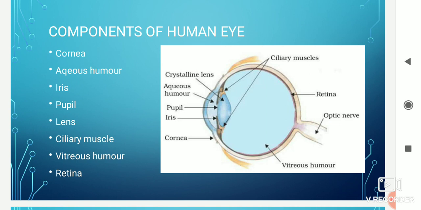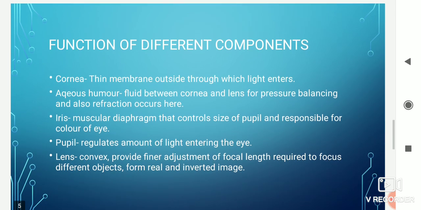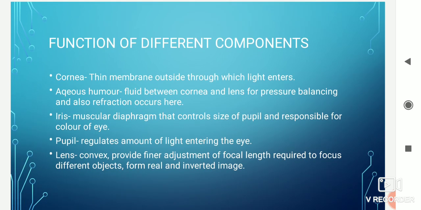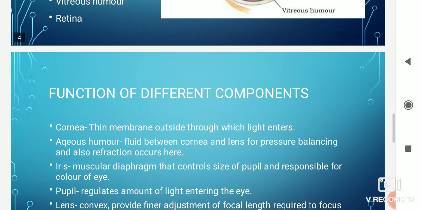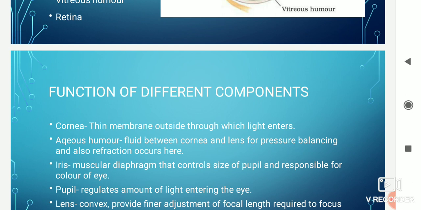Now we will discuss the function of the different components of the human eye. First is the cornea. As we have already discussed, it is a thin membrane outside through which the light enters.